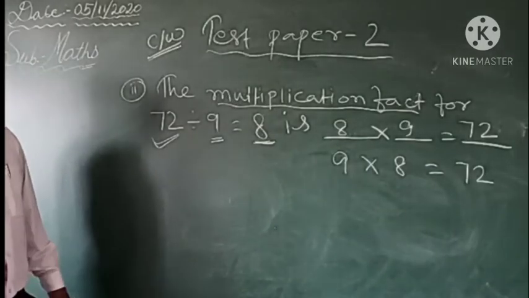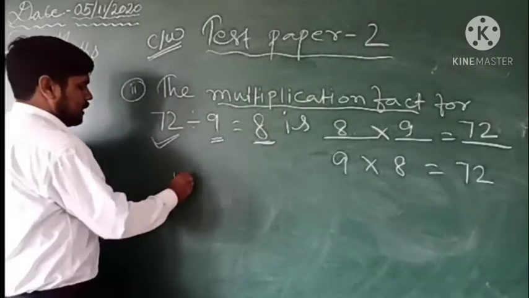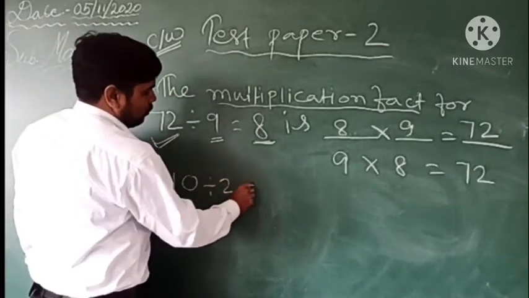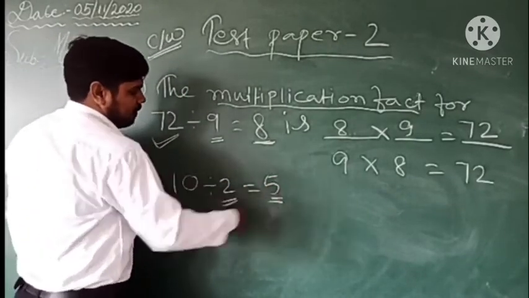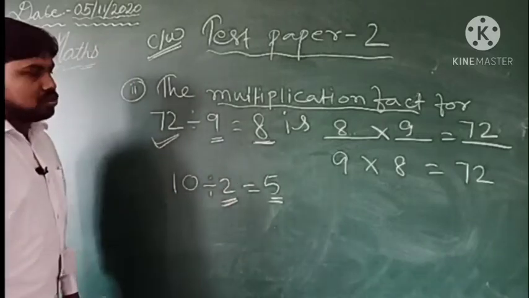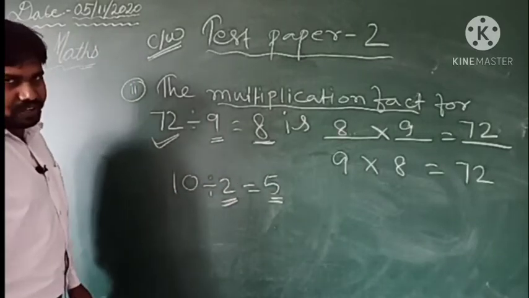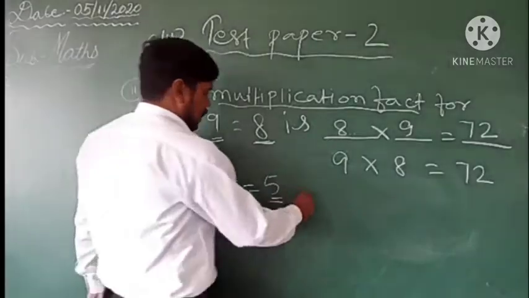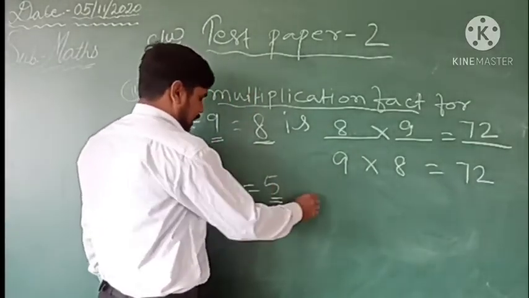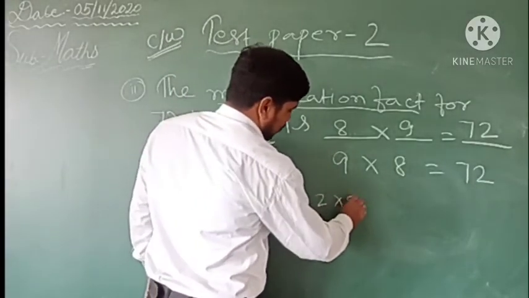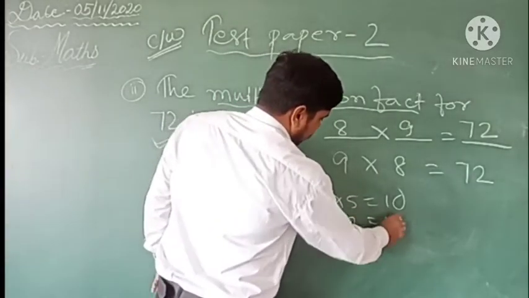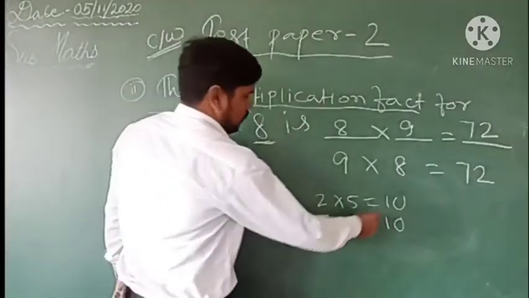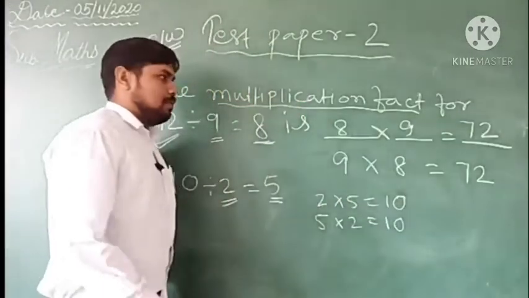Very simply, suppose 10 divided by 2 is equal to 5. Then 5 multiply 2 or 2 multiply 5, you will get 10. So this is the multiplication fact of a number. If we find its multiplication fact, it will be either 2 multiply 5 is equal to 10 or 5 multiply 2 is equal to 10. So both of these are the multiplication facts of this.